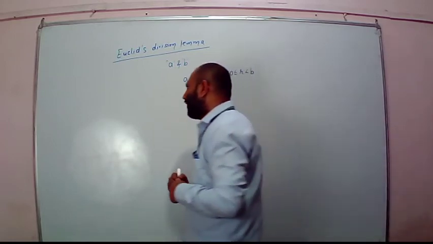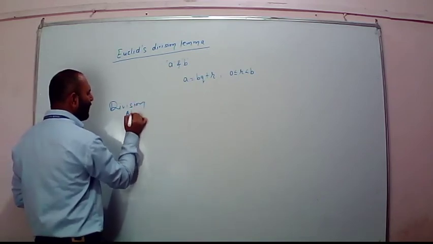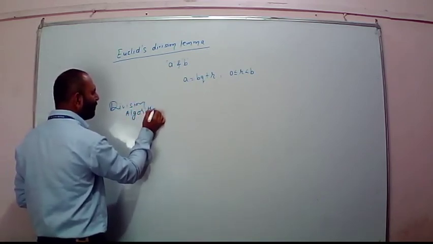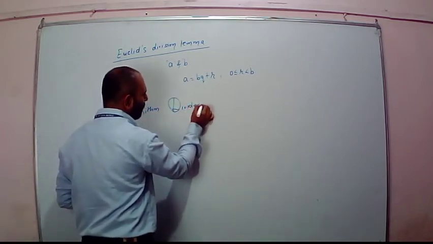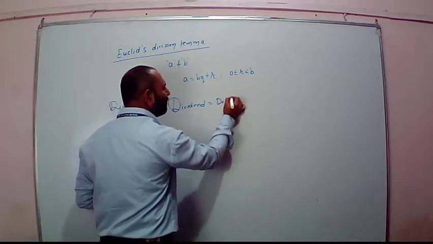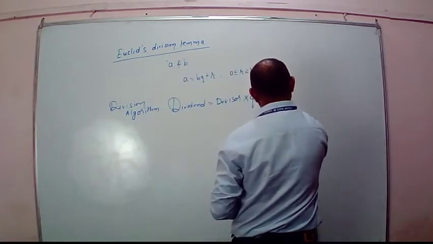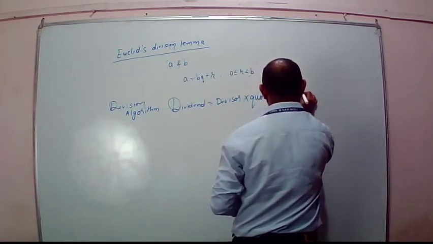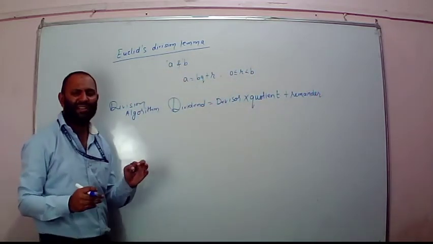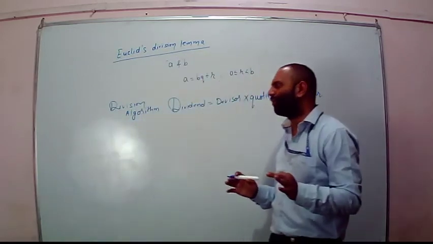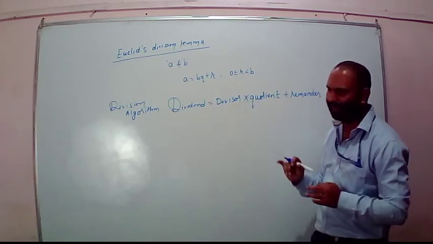It is exactly what our division algorithm says: dividend is equal to divisor into quotient plus remainder. And it is practically proven that the divisor is always going to be greater than the remainder.